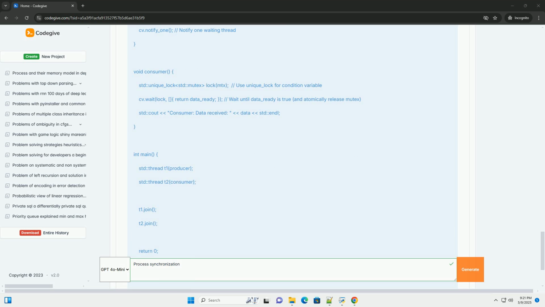Hold and wait: a process holding at least one resource is waiting to acquire additional resources held by other processes. No preemption: resources cannot be forcibly taken away from a process holding them. Circular wait: there exists a set of processes P1, P2, ..., Pn such that P1 is waiting for a resource held by P2, P2 is waiting for a resource held by P3, and Pn is waiting for a resource held by P1.